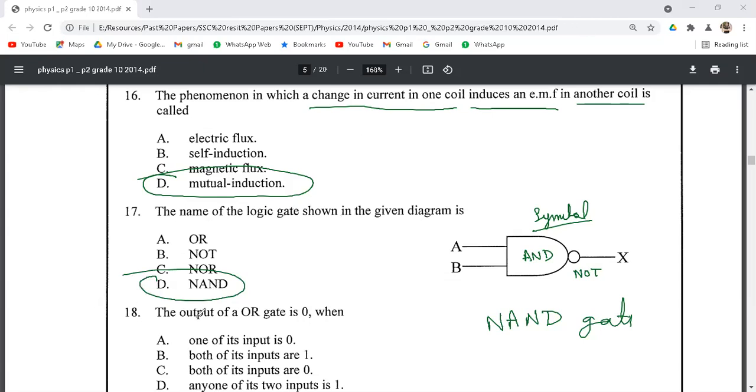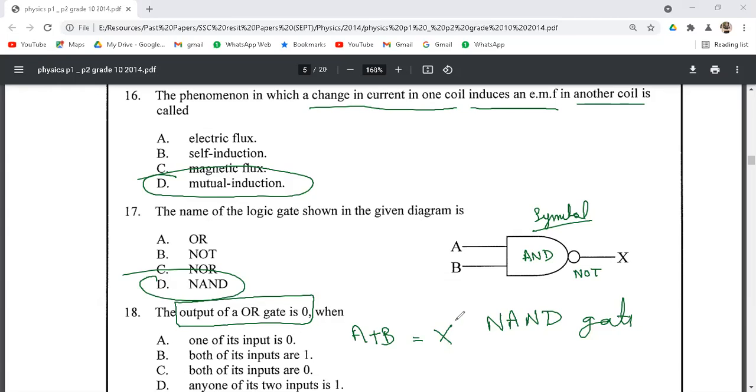Then we have question number 18. The output of an OR gate is 0. We have to tell the values of input of an OR gate when the output is 0. So OR operation is represented by A plus B equals X, the output of the OR gate.